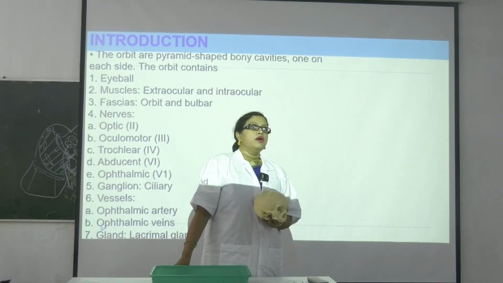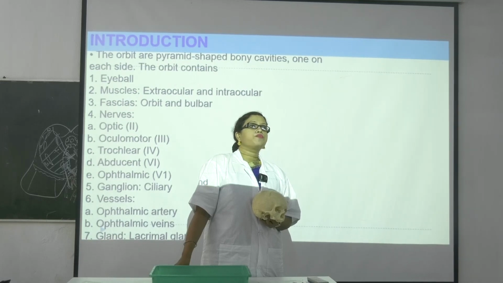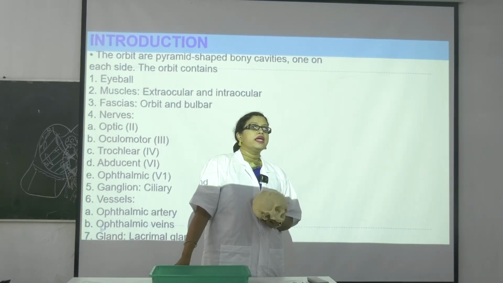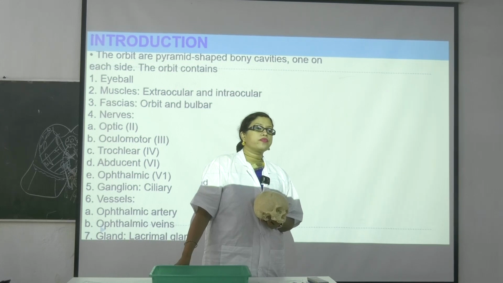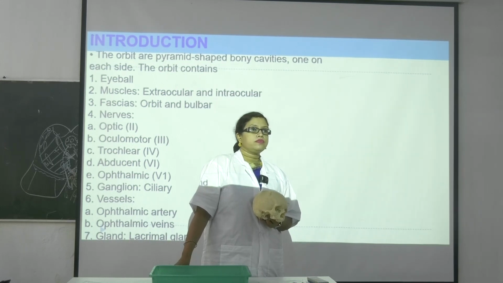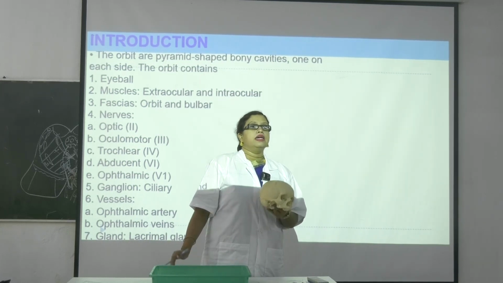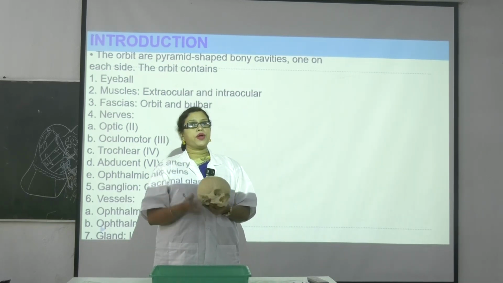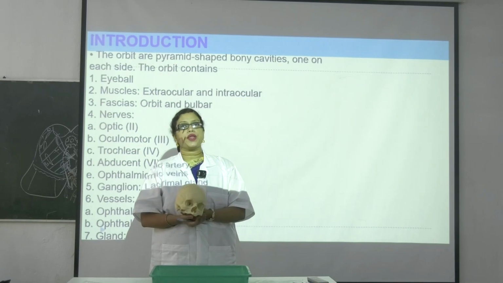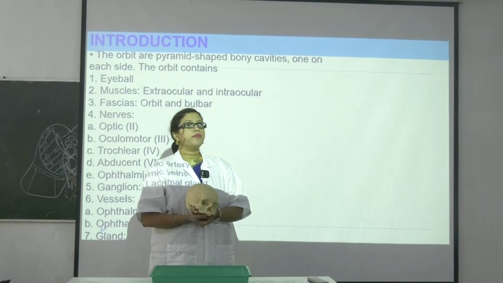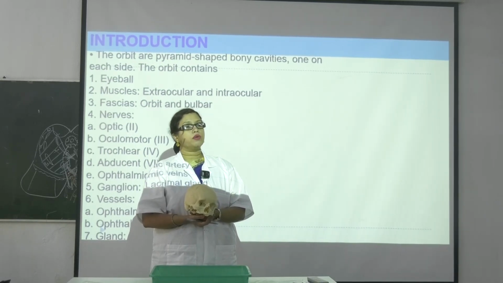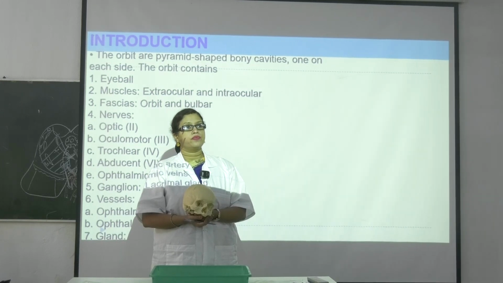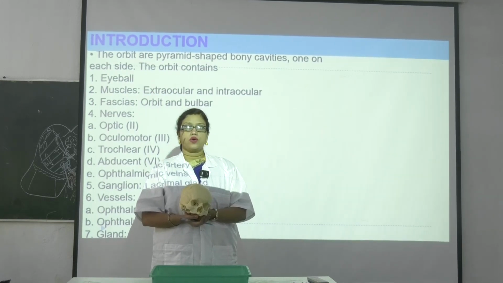How is it produced? It is produced by the lesser wing of sphenoid above, and the greater wing of sphenoid below.